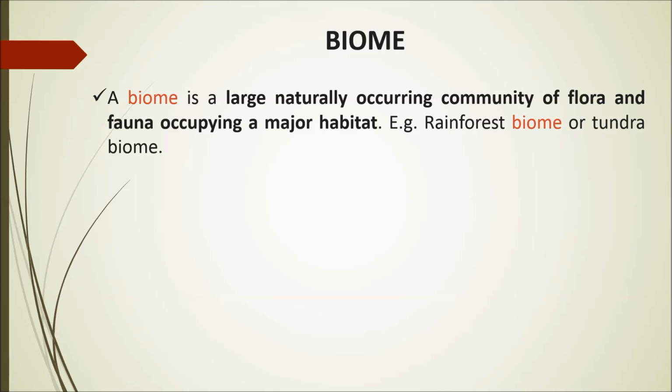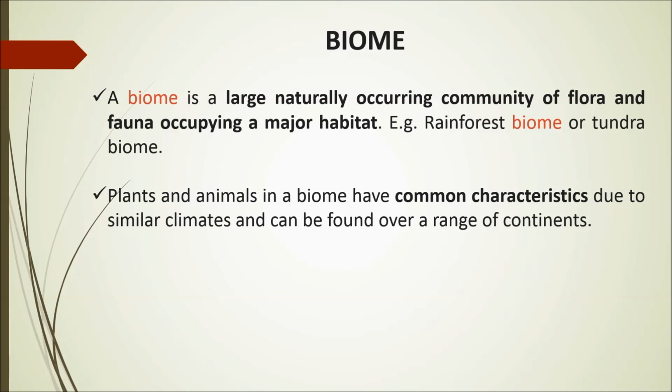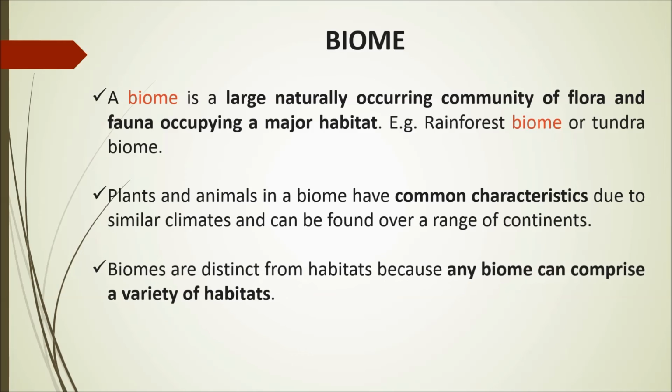Plants and animals in a biome have common characteristics. That is very important. In one biome, the characteristics will be common because of their geography, that is, origin or location. Why? Because they will be originating in a similar climate, similar biospheric and geophysical conditions, isn't it? That's where you have so many biomes over the range of continents, and we know there is varying climate. Now, biomes are distinct from habitats because any biome can comprise a variety of habitats. That is the difference. People often confuse it.